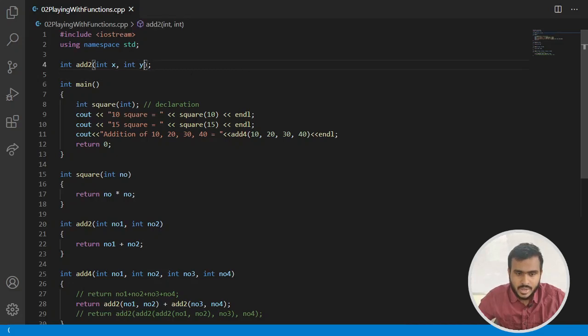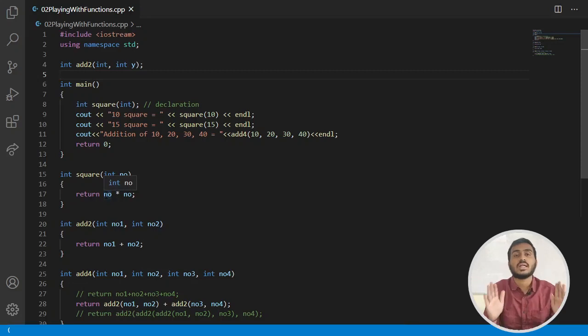And you can also write something like this. You can give one name and skip one name, or give the second name and skip the first name. Both things are fine. So in a declaration you can optionally give names, and those names can be anything. It's not necessary that those names be similar to the names you are giving in the definition. It's not compulsory at all.